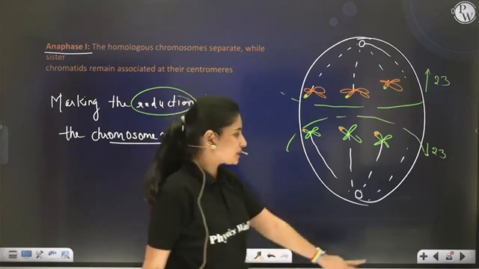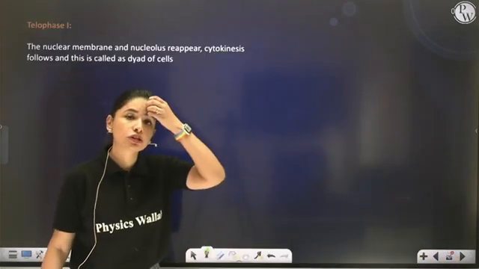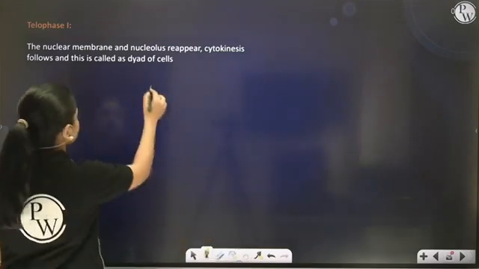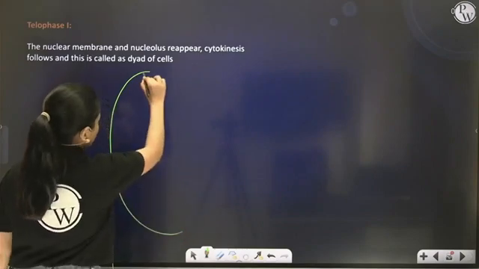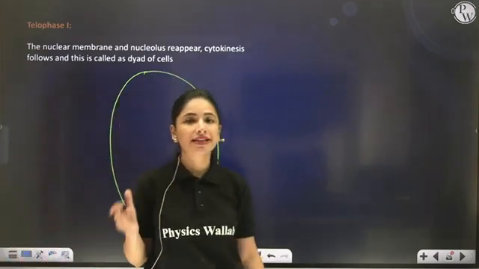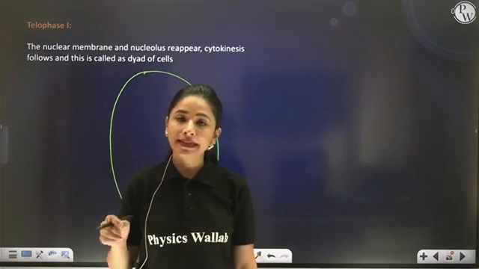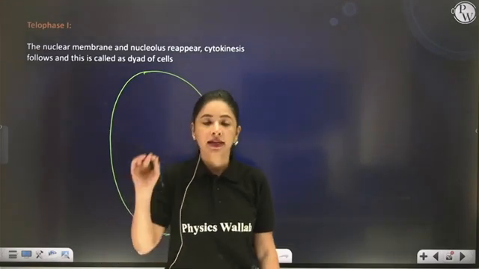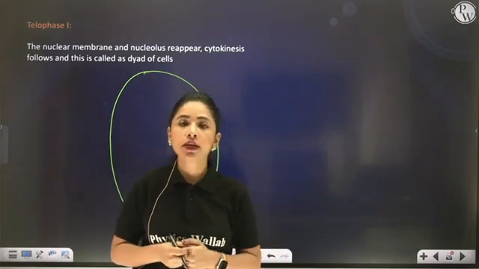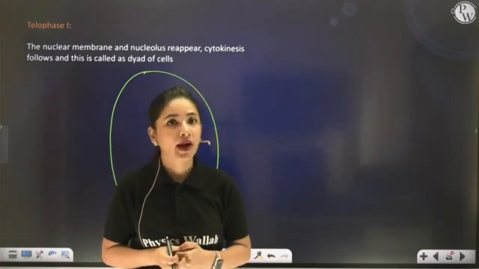Now followed by Telophase 1, which you already know is just the reverse of Prophase 1. So during Telophase 1, what is going to happen? The nuclear membrane and nucleolus along with cell organelles will reappear, spindle fibers will disintegrate, and your genetic material will also get decondensed to form thin thread-like chromatin fibers.